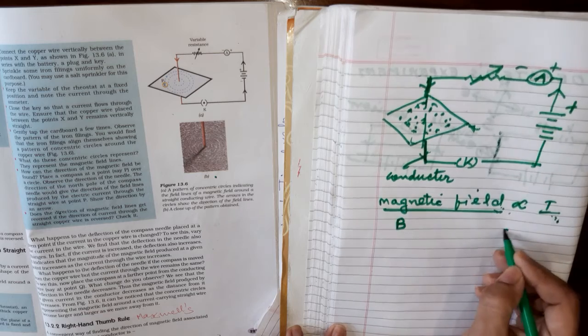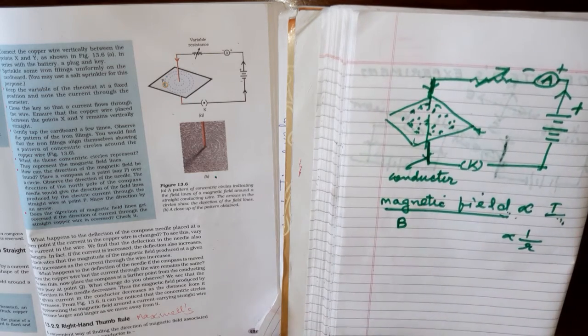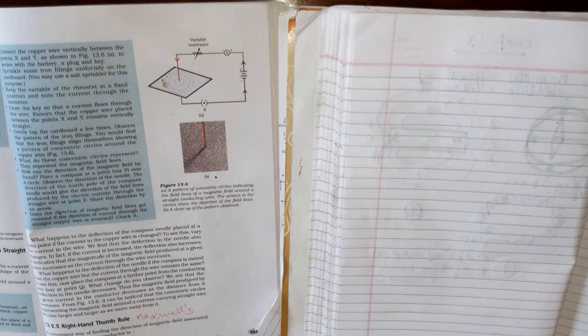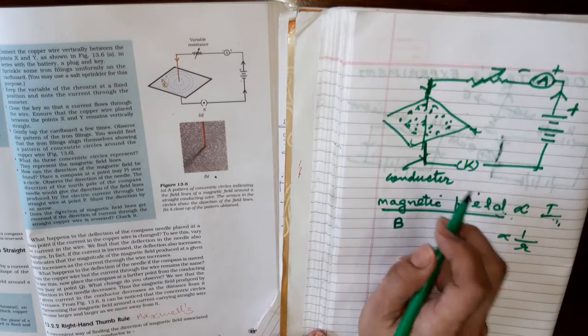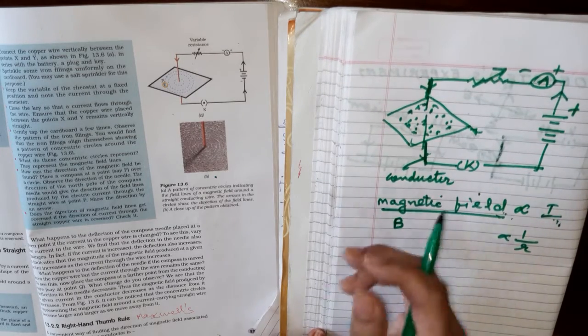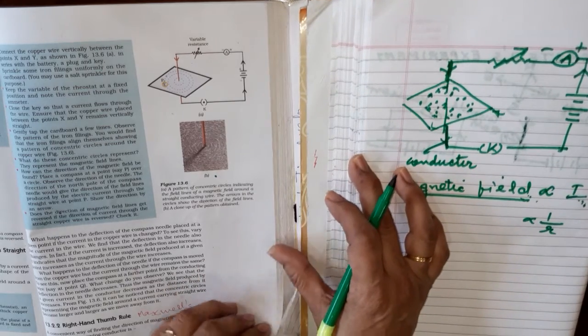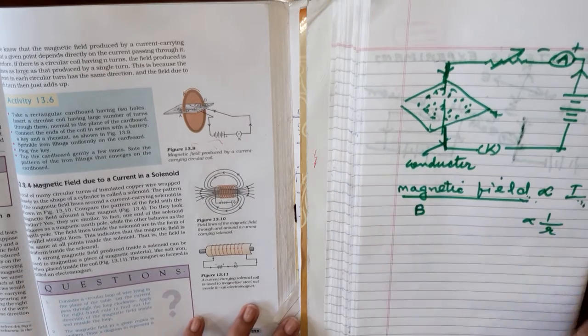And it is inversely proportional to the radius. For example, if we go farther from the conducting wire, the magnetism of the magnetic field will decrease. So it is inversely proportional to R.